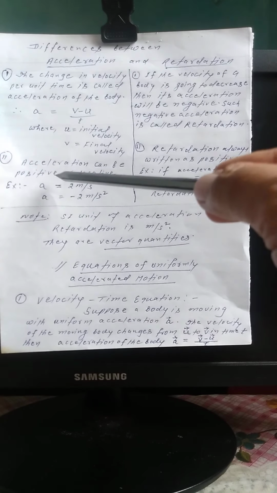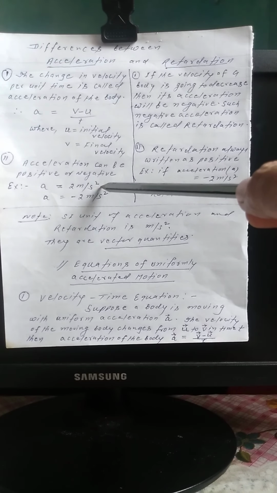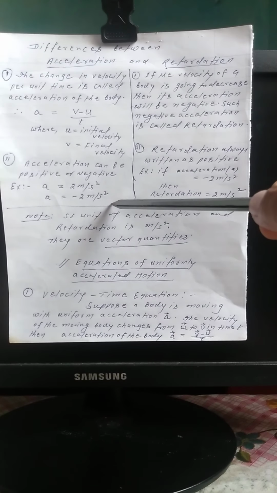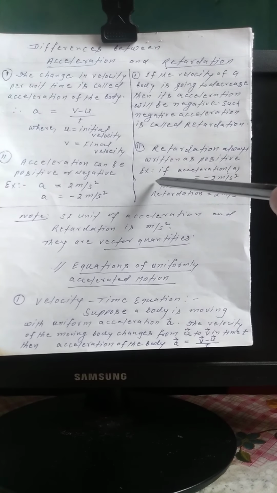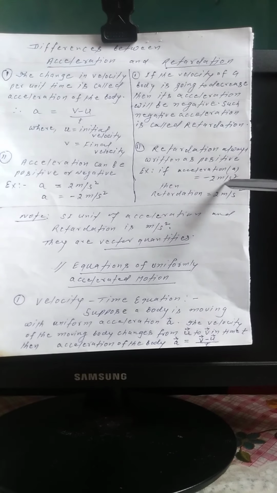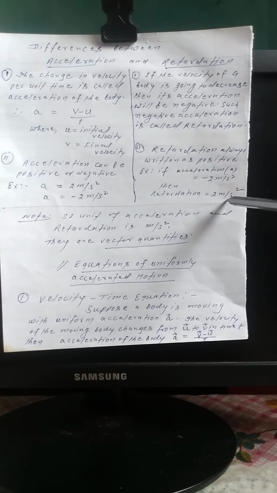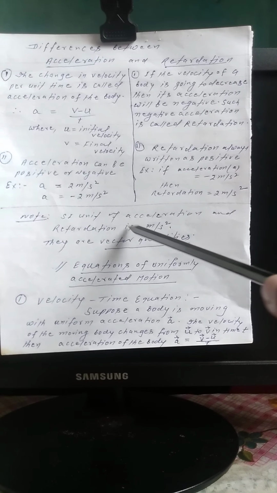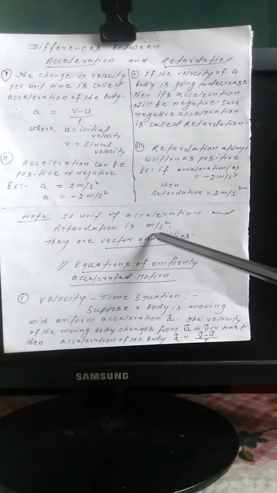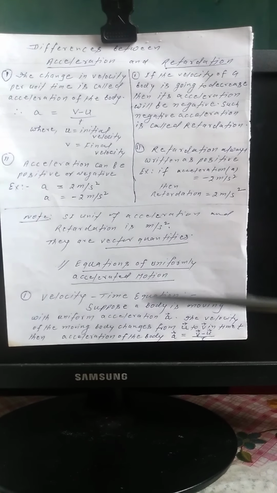Second, acceleration can be positive or negative, that is, a = 2 meter per second square or a = minus 2 meter per second square. Retardation always remains positive. If acceleration is minus 2 meter per second square, then retardation is 2 meter per second square. The SI unit of acceleration and retardation is meter per second square, and they are vector quantities.